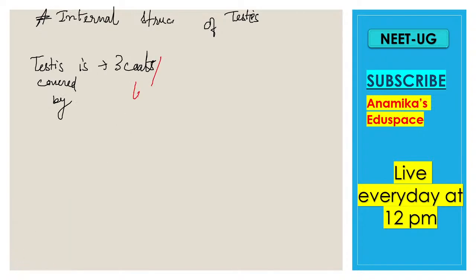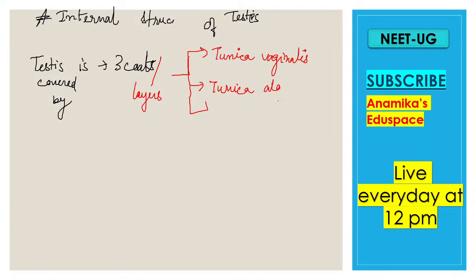Okay, now what are the 3 layers? The first layer is the tunica vaginalis, which is the outermost layer. Next is the tunica albuginea.